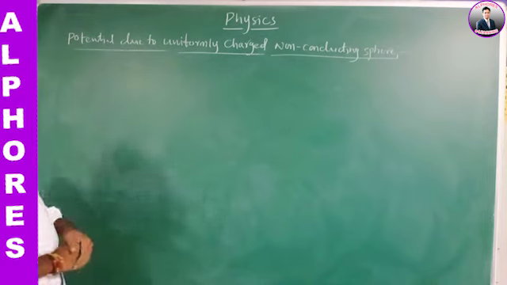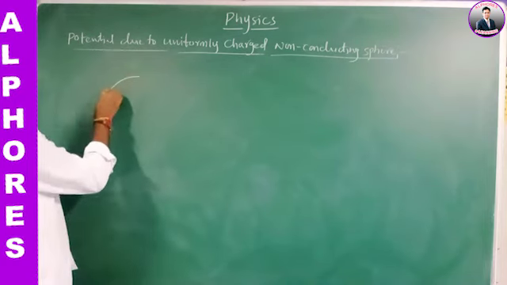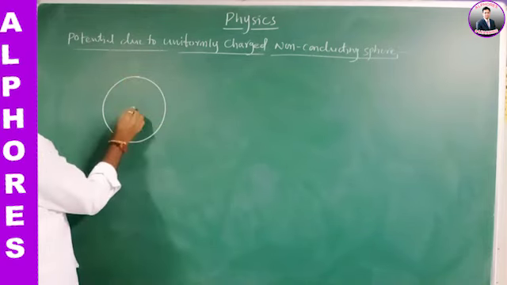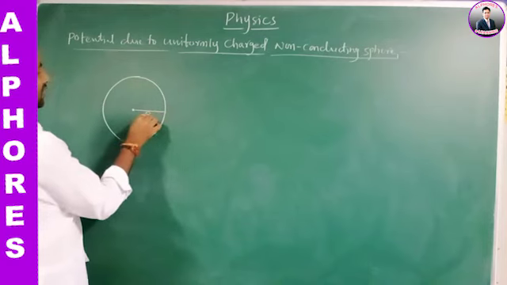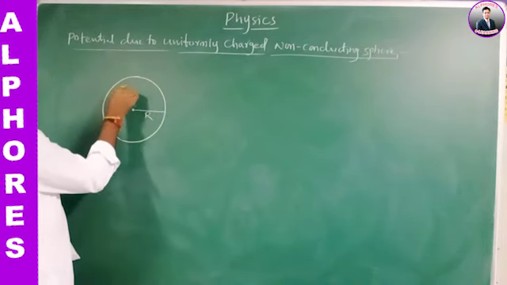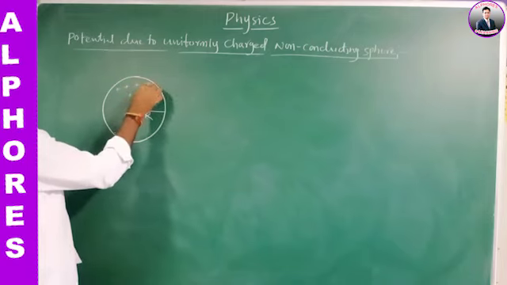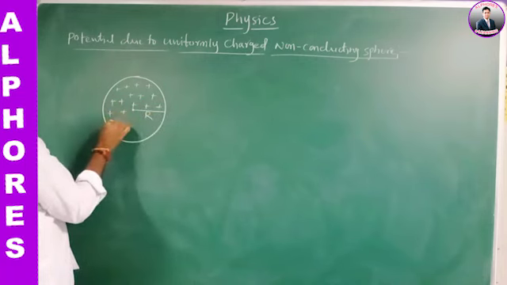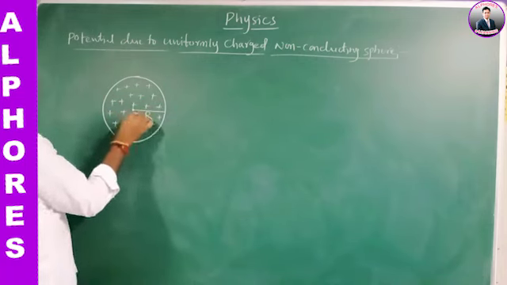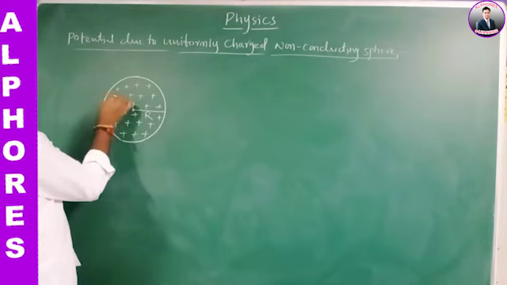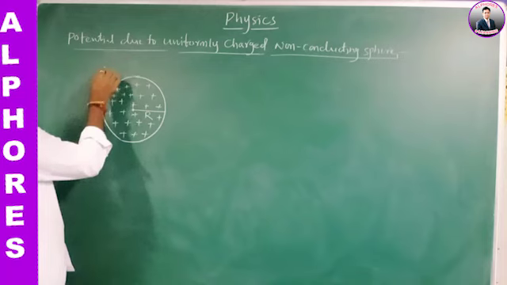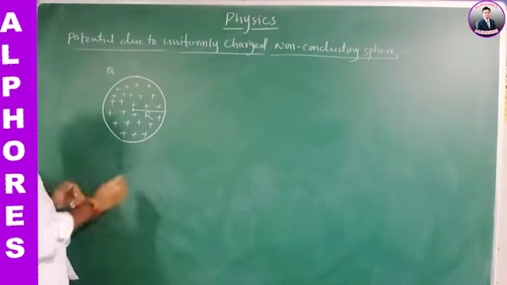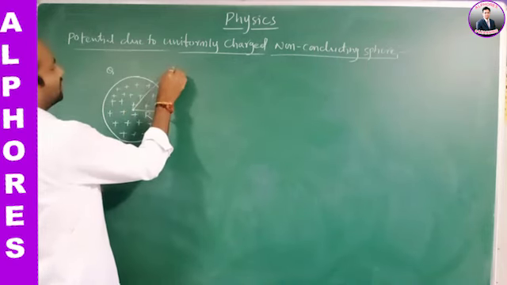Here, consider a solid sphere of radius capital R. If charge Q is given to the sphere, uniformly distributed throughout its volume, we should find the potential at three different points.